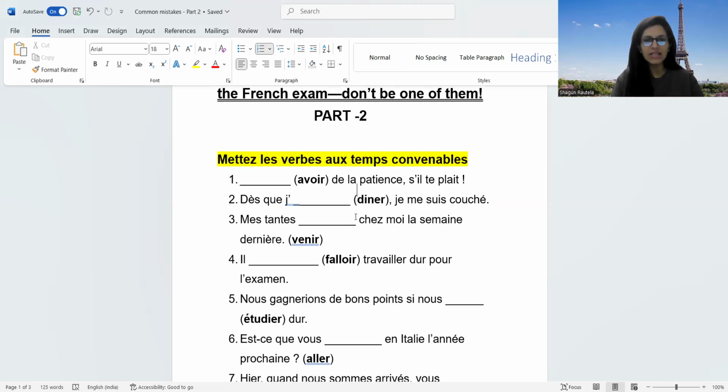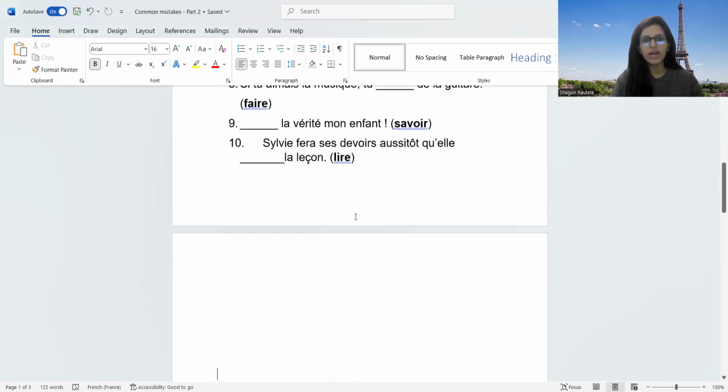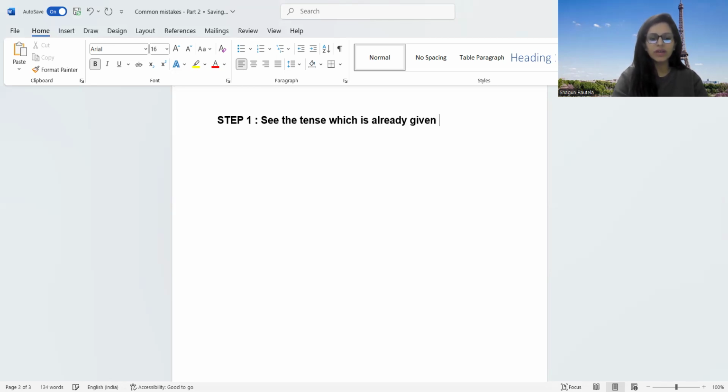Okay, so let's start. Whenever you're seeing convenient tense question, the first step, I'll write it for you below, and I want you also to note it down in your notebook. The first step that you need to keep in mind is see the tense which is already given in the sentence.